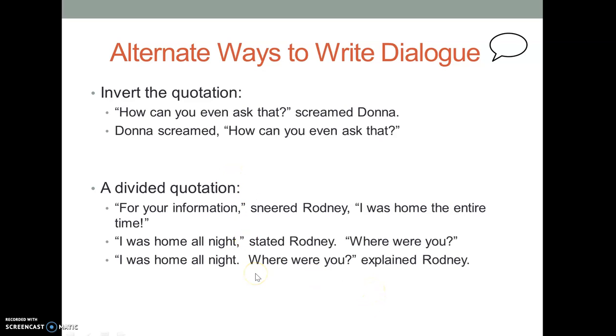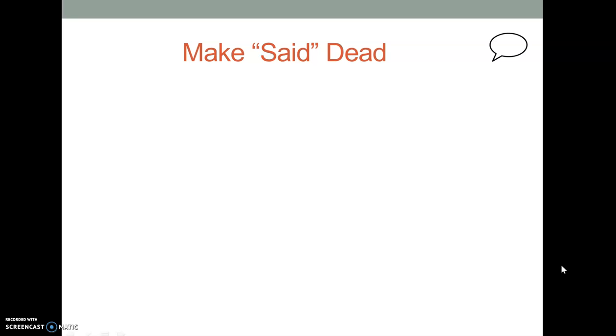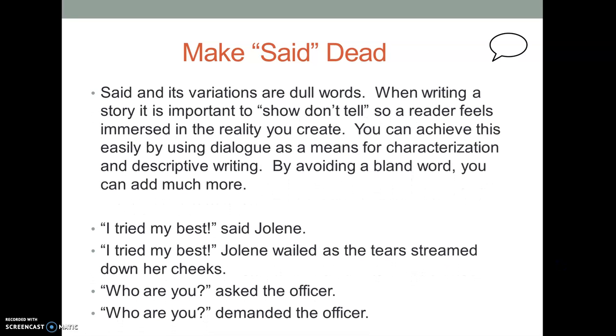So in all 3 of these examples, I'm basically containing the same information, but I'm varying my verbs for how it's expressed, and I'm varying the manner in which I'm having Rodney state it. The bottom example especially goes into detail by containing both sentences together. I don't always recommend that since you want to get across the dialogue tag fairly early to assist with comprehension. That's it. So now that you know all about how to write dialogue, let's enhance your ability.